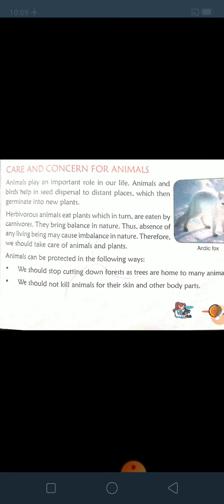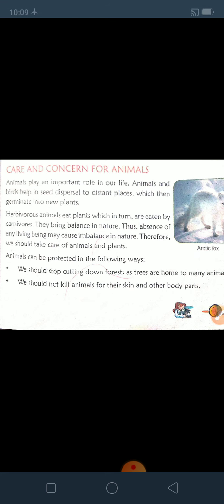Animals and birds help in seed dispersal to distant places, which then germinate into new plants. Without animals, who can take the seeds to make the trees? New trees can be made from seeds only.